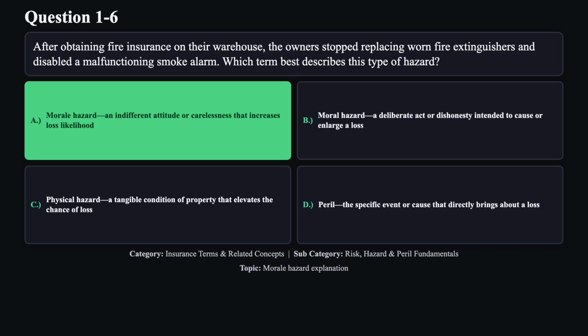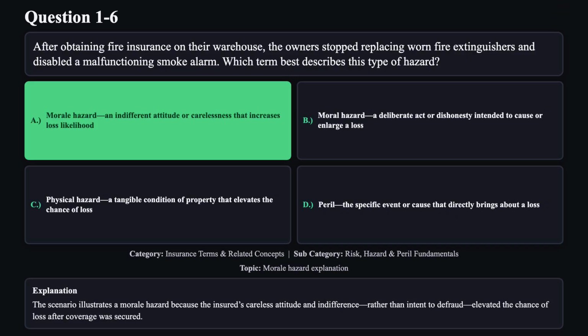The correct answer is A. The scenario illustrates a morale hazard because the insured's careless attitude and indifference, rather than intent to defraud, elevated the chance of loss after coverage was secured.